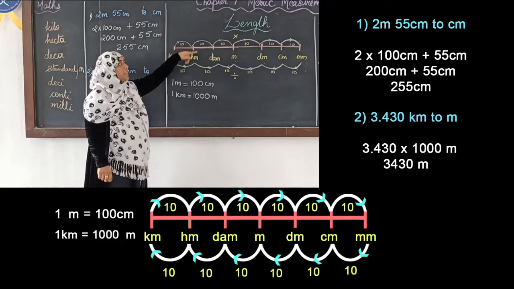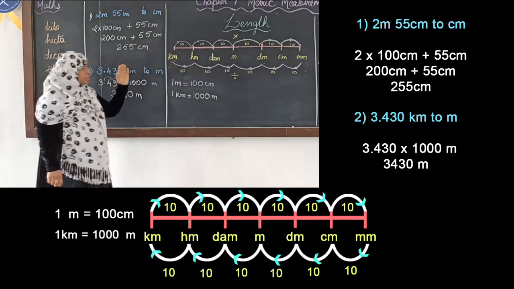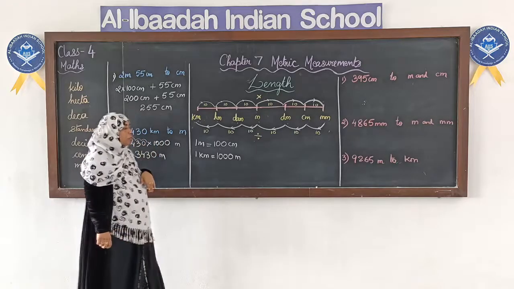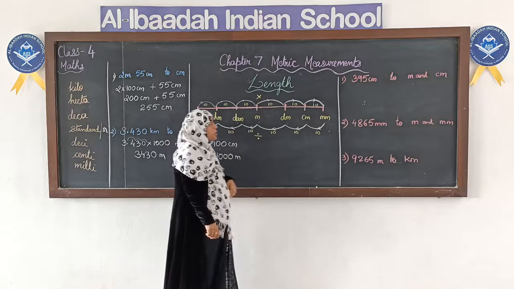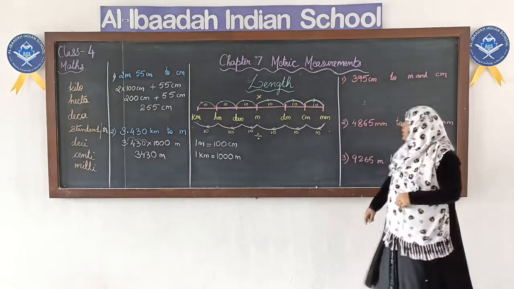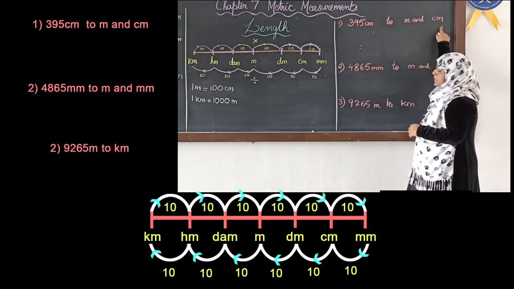For that you have to see how many jumps we have to take, or what is the difference between the 2 units. Okay. Now let us see how to convert a smaller unit to bigger unit. Now here we have an example, 395 centimeters to meters and centimeters.